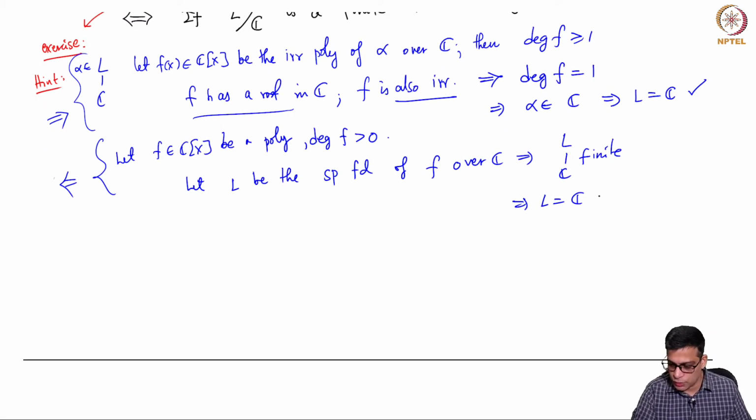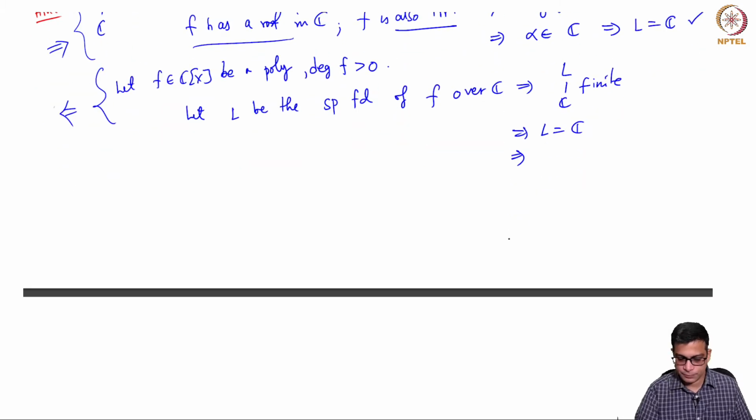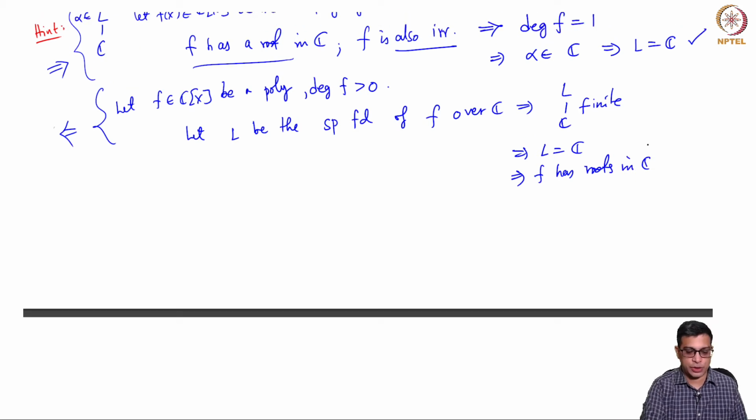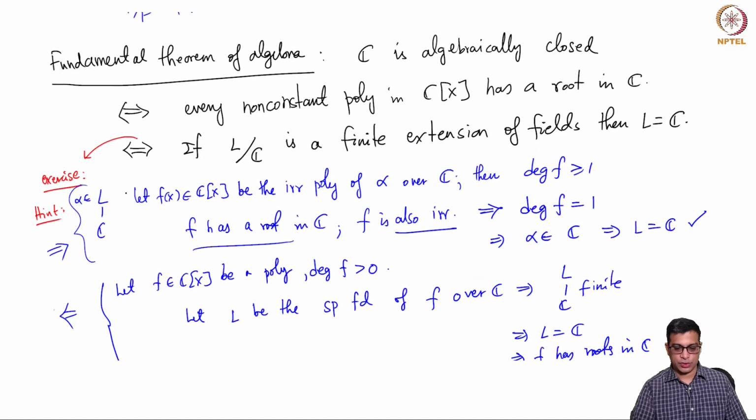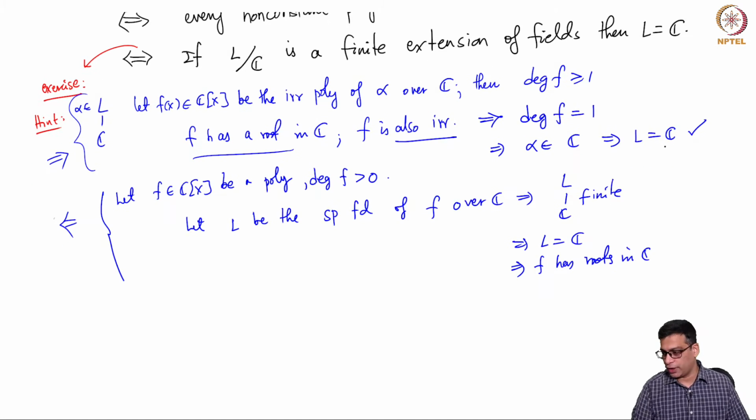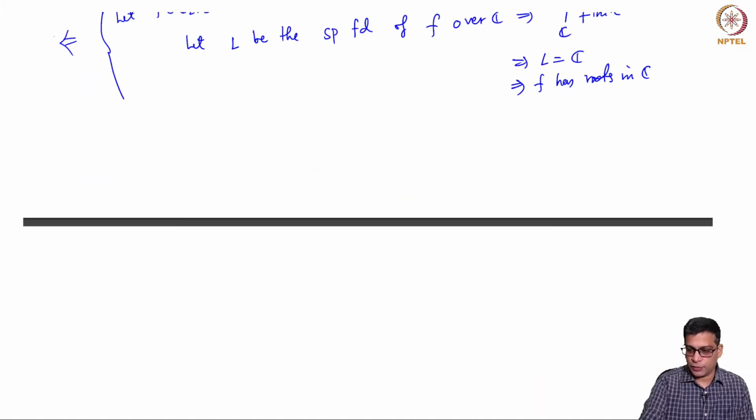So L equal to C, which means f has roots in C, right? Because L is supposed to contain the roots, but L is equal to C, so f has roots. So the statement that C is algebraically closed is equivalent to the statement that there are no non-trivial finite extensions, and that is the theorem that we are going to prove. So C is algebraically closed.